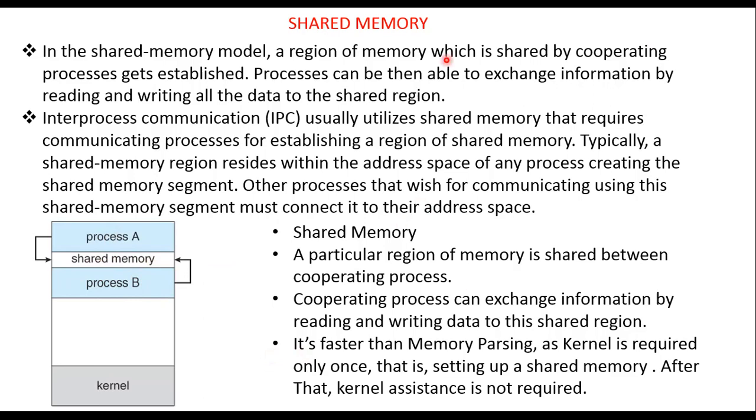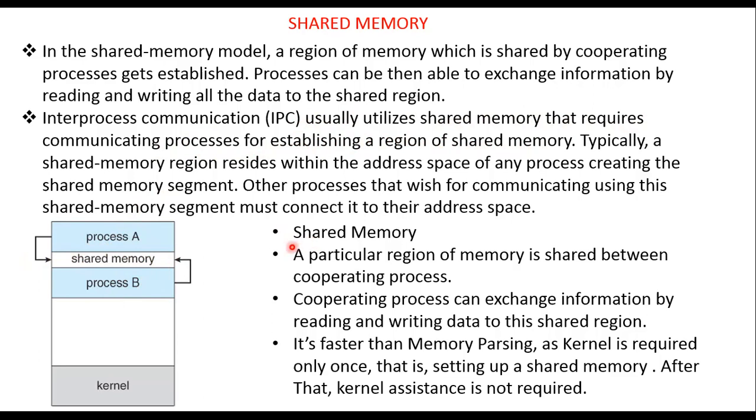So processes can exchange information by reading or writing data to the shared region. Anything you want to do within this process is taken care of with the help of shared memory. IPC, interprocess communication, utilizing shared memory requires the communicating processes to establish a region of shared memory. In this method, a particular region will be established, and that is called shared memory. Process A will use the common address space of shared memory, and process B will also use the address space of this shared memory.